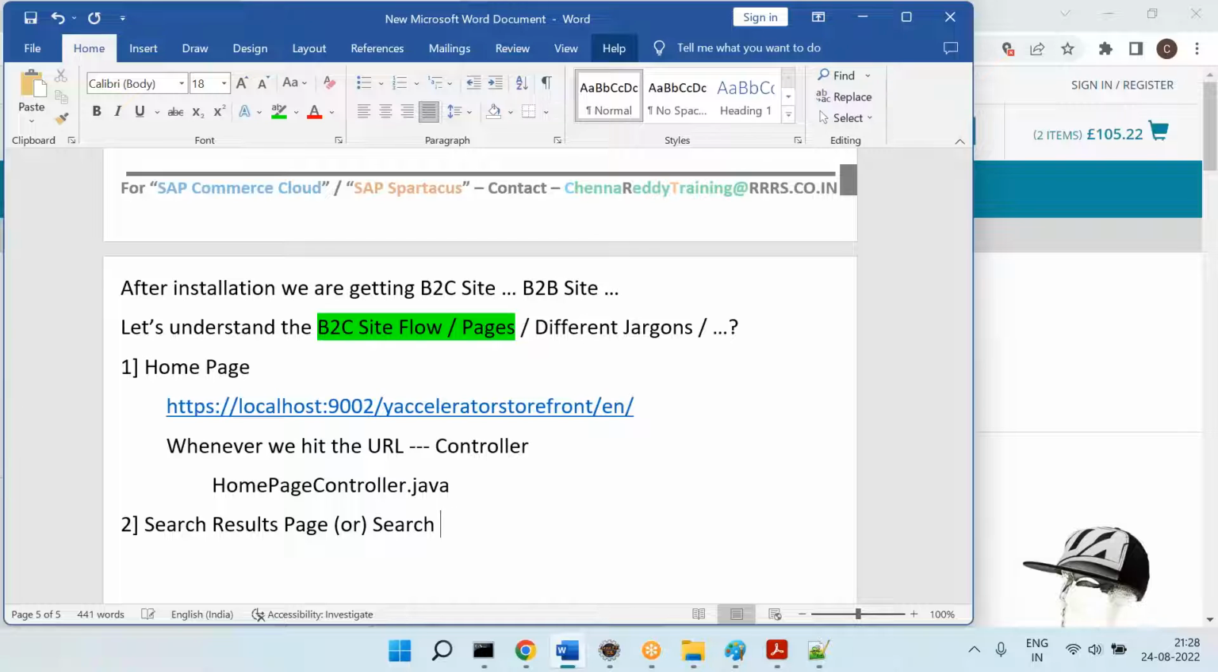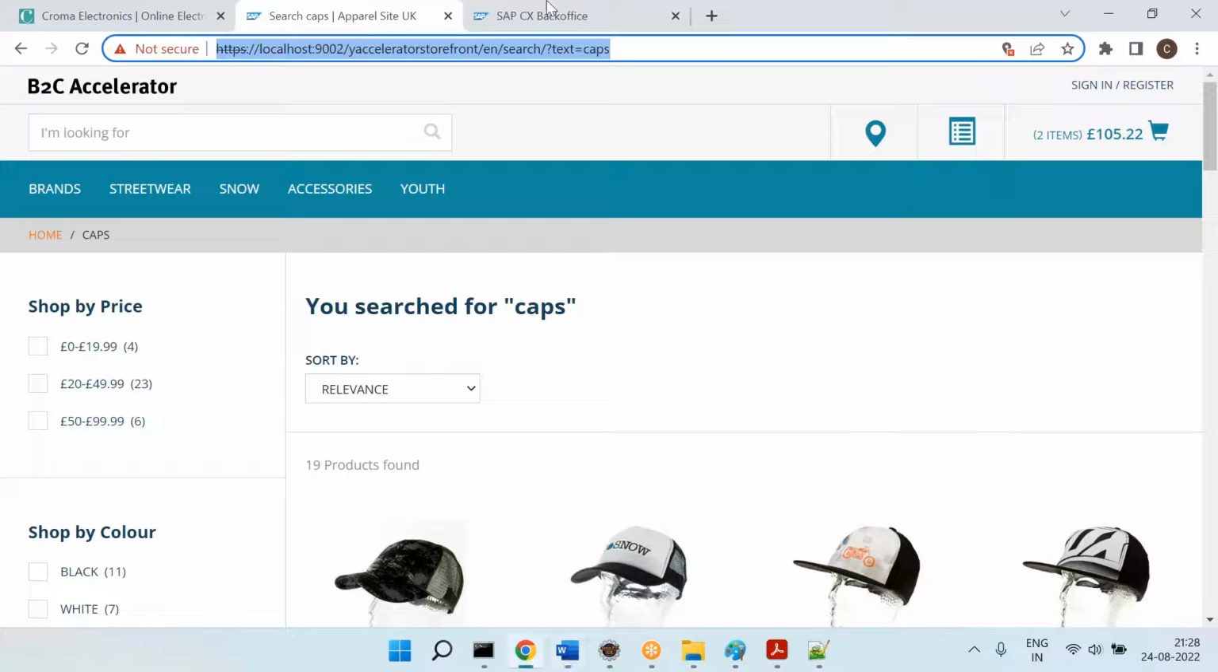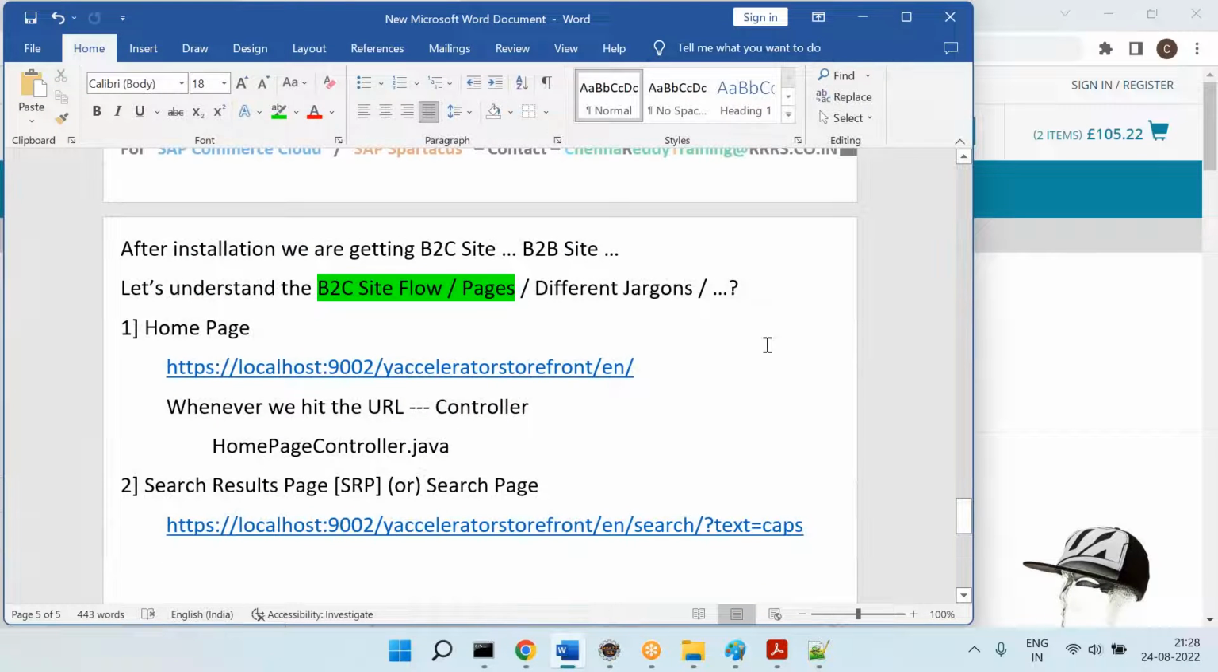And sometimes when you see in the documentations, in the FS and all, they say SRP. SRP means no need to get confused. It's a search results page. And if you see the search results page, this is the URL. So slash search something. Search results page, slash search something.